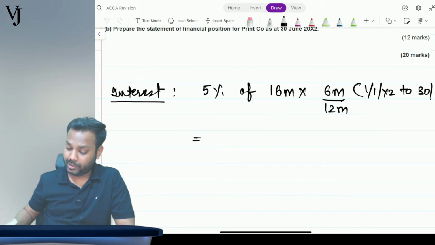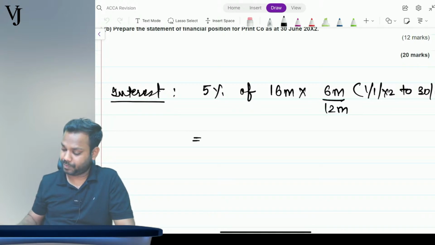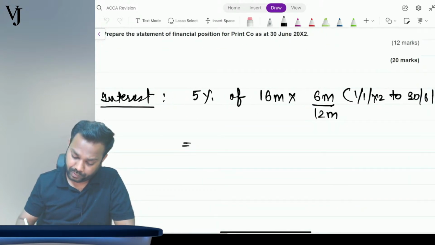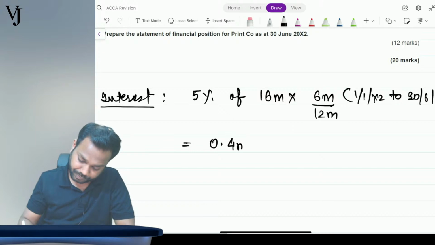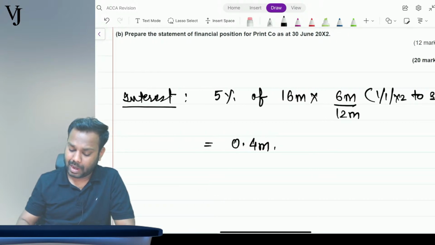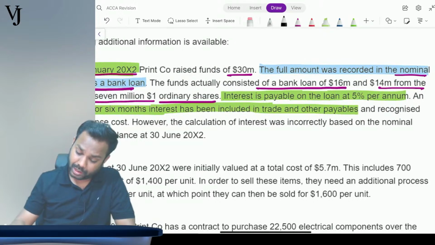That comes to 5% of 16, into 0.05, which is 0.4 million. 0.4 million is the amount of interest. But now see what the question says.